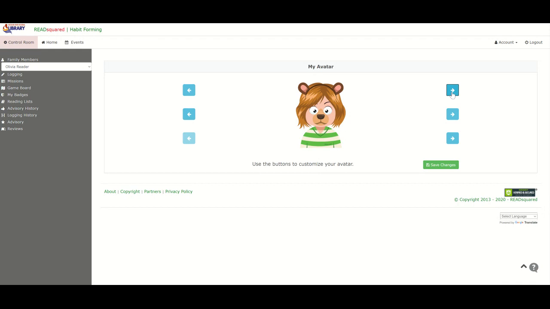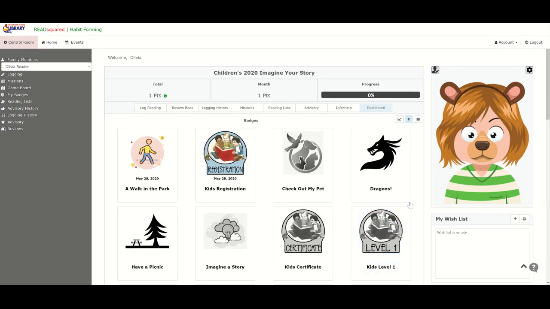And then up here, we can give her goofy things. I think I actually like that one right there. Let's say Olivia is happy with what she looks like right there. Save changes. It's just kind of a neat thing for the children to have an avatar to follow them through their program, a little representation of themselves.